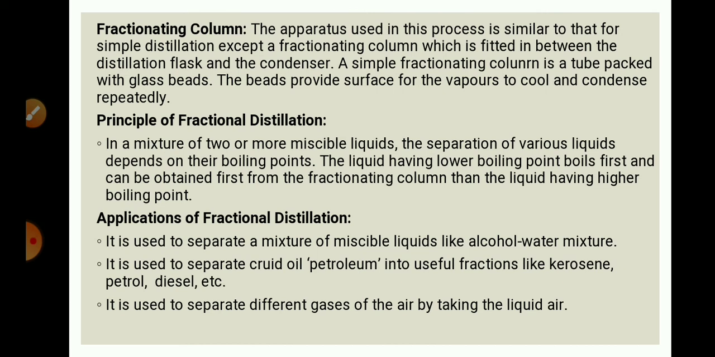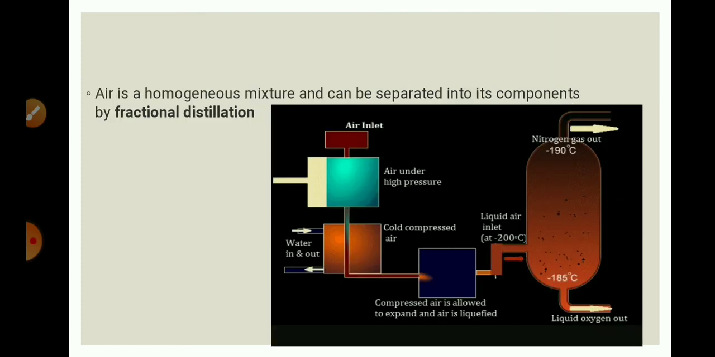It is used to separate different gases of air by taking the liquid air. By increasing pressure and decreasing temperature, we can convert gaseous air into liquid air, and by fractional distillation, each fraction can be separated. We can obtain oxygen and nitrogen from that liquid air with the help of fractional distillation. This is the setup which will show you how fractional distillation of air is carried out.